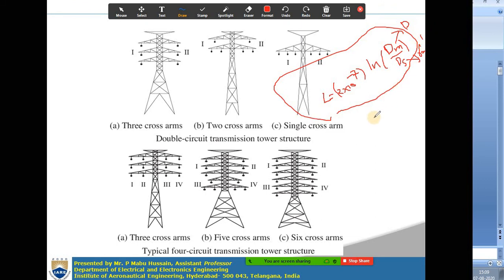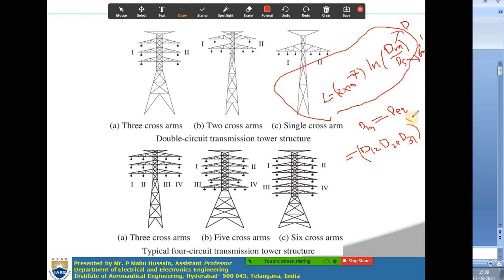If you take a three phase single circuit transmission line, then in such a case dm will become equal to D equivalent, equilateral spacing, D equivalent, which is equal to D12 D23 D31 whole to the power of 1 by 3.